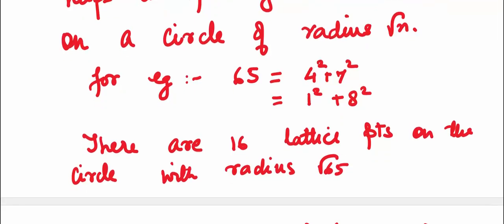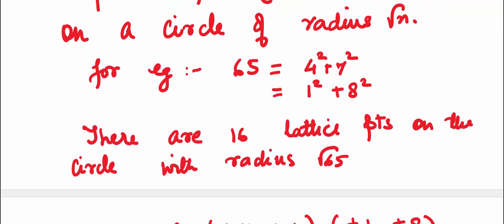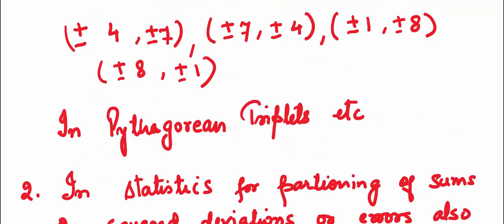There are 16 lattice points on the circle with radius root 65: (±4, ±7), (±7, ±4), (±1, ±8), (±8, ±1). Now how we get these points will be clear when we come to how many representations there are of a sum of two squares in our next video. So you'll have to wait for that.